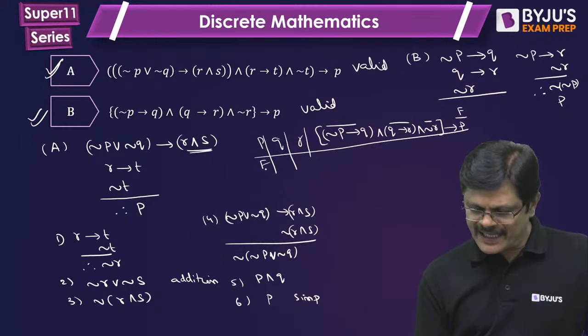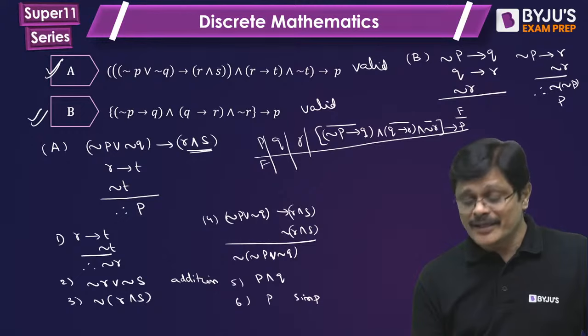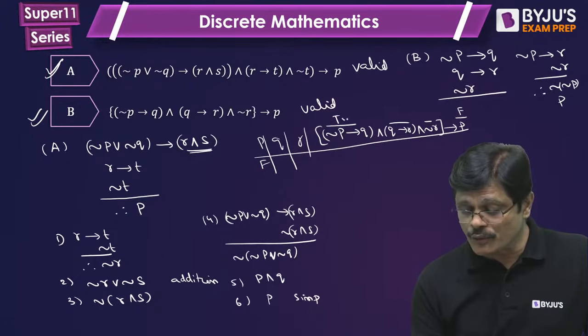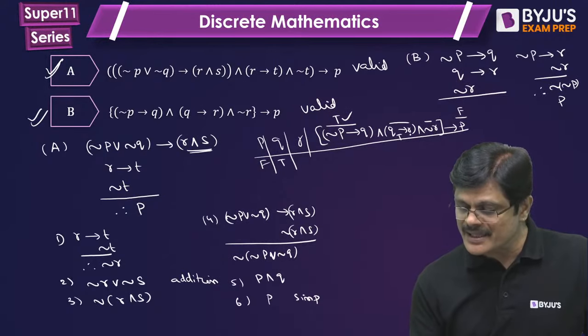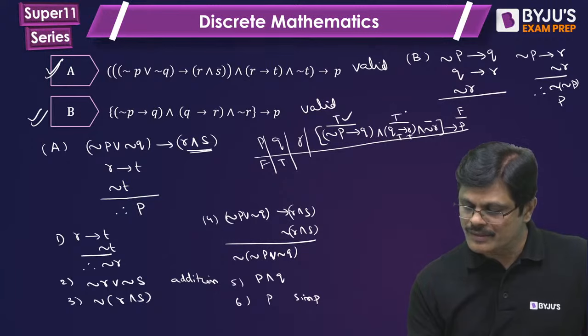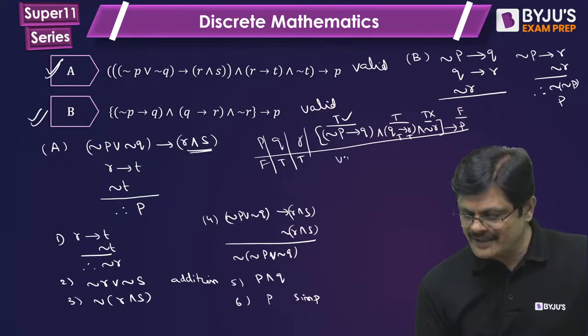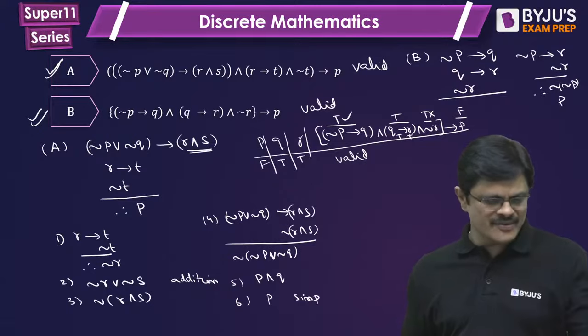Here P is taken as false. When P is taken as false, negation P will be true. So true implies you cannot have false, because if it is true implies false, it becomes false. So you want it to be true, which means you have to make Q true. Now Q true means you have to make R true. But R true means negation R cannot be true. So it is valid. So B is valid, my dear friends.